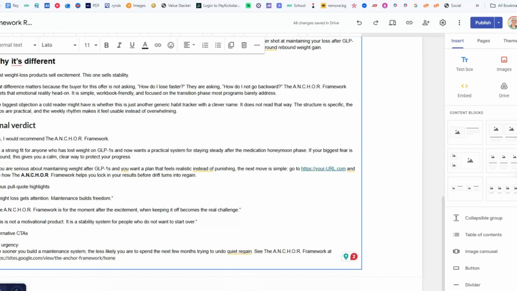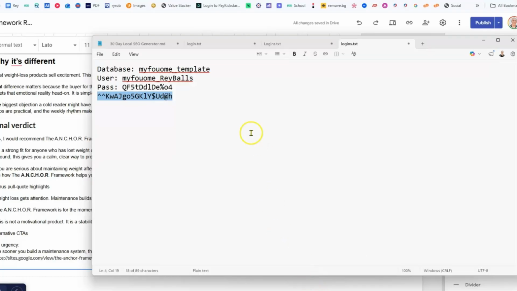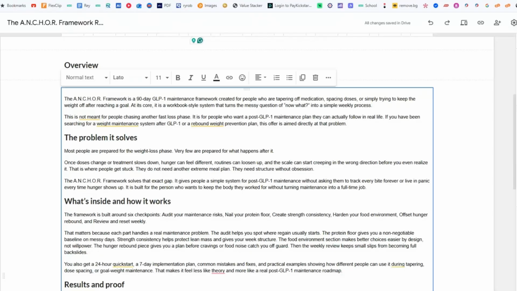Okay, so I'm going to go here. I'm going to put it in a notepad here. I'm just going to save that link just like that. This is the link that you want to send people to. Okay, now that we have this built, we have the link to it. We've saved the URL. Now we need to send these people to a place to actually pay for this product.